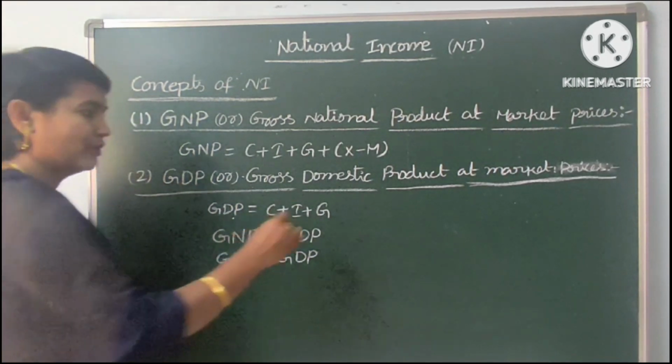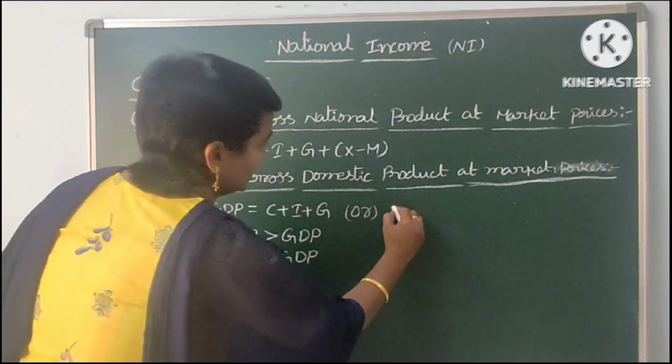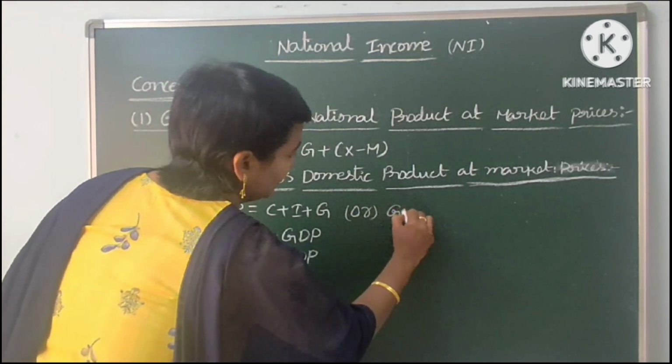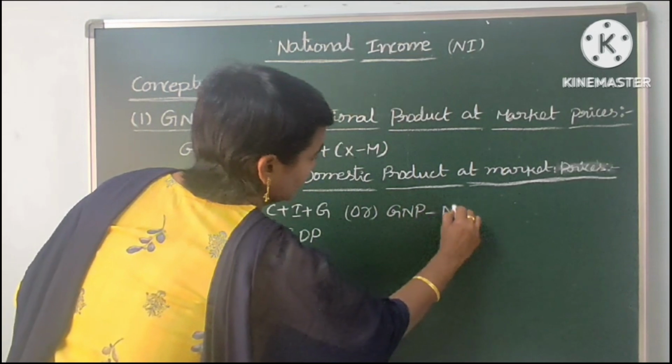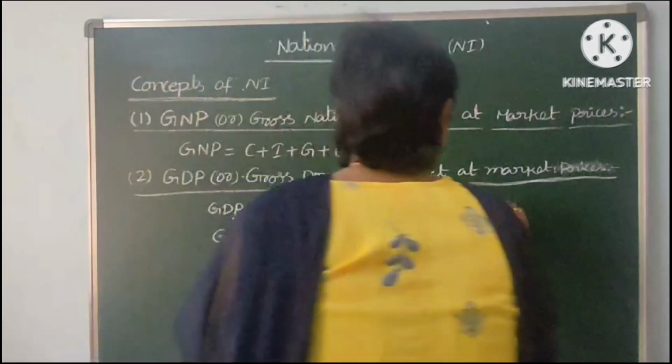Here I will show one more formula for calculation of GDP, that is GNP minus net income from abroad, net earned income from abroad.